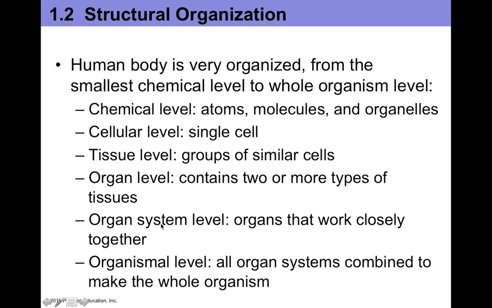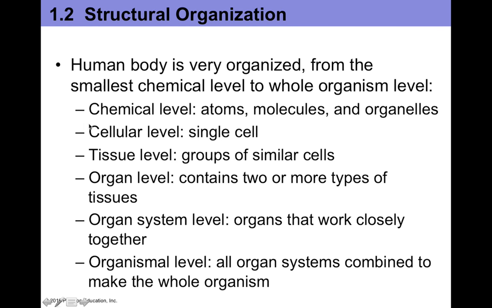Now, your body's made of 11 different organ systems that all come together to make an organism. And the organism is when all your systems combine to make the whole organism. So we can work our way back down towards the chemical level, and really study human anatomy in terms of its chemistry, or even work our way up and talk about the organism.